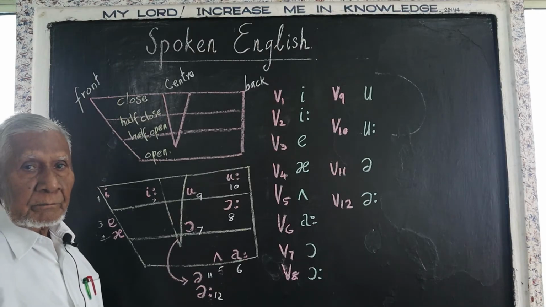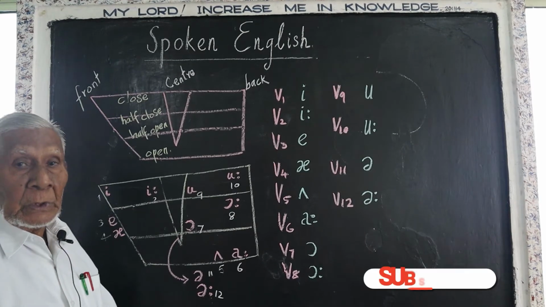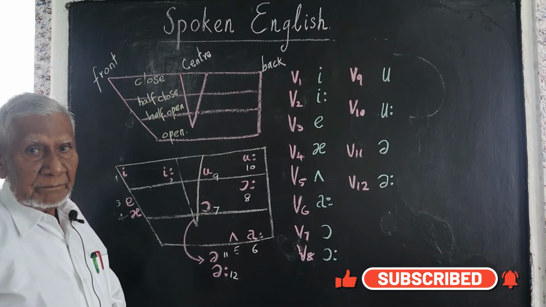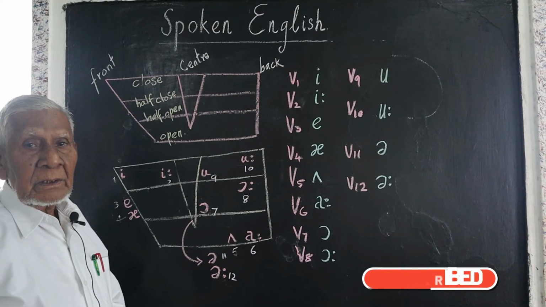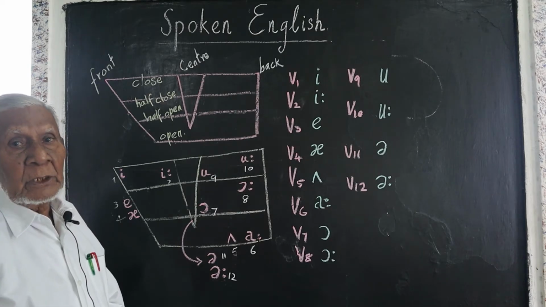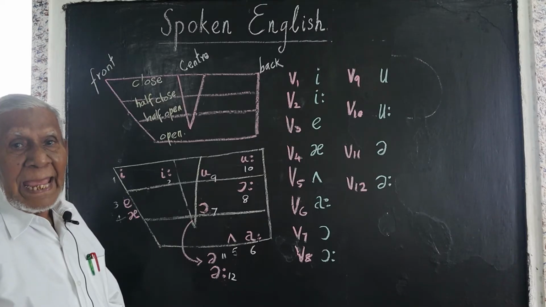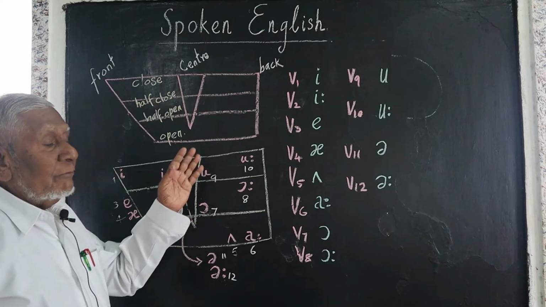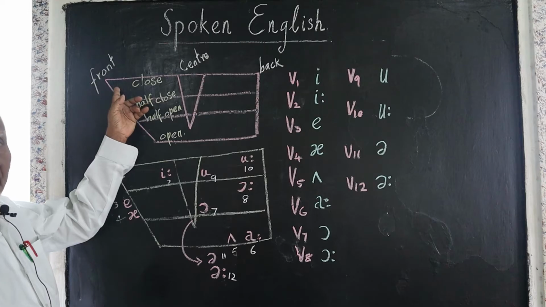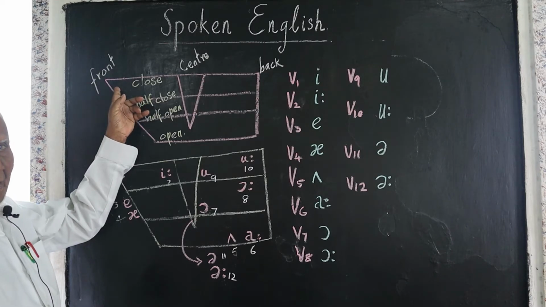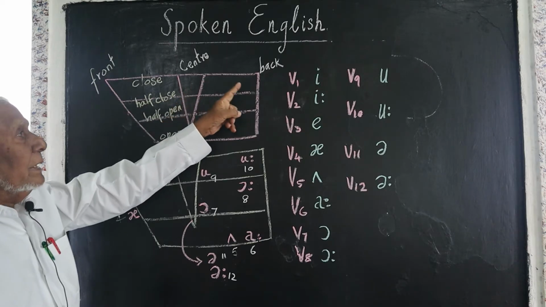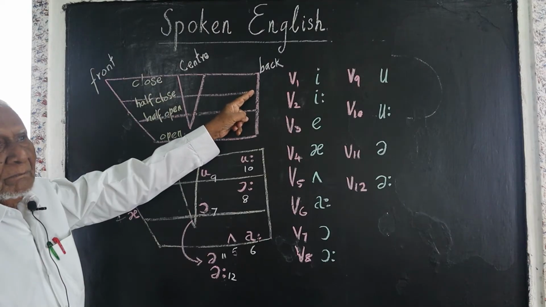First of all, you must know the 7 positions of the tongue so that your pronunciation may be perfect. The human tongue has got 7 positions. This is the tip of the tongue, front, and this is the center, and that's back.